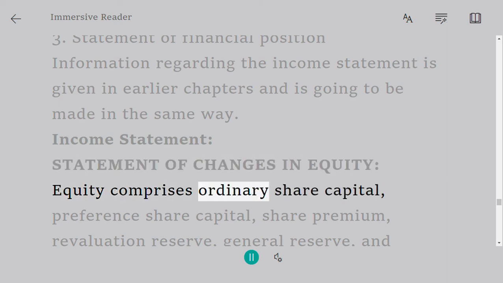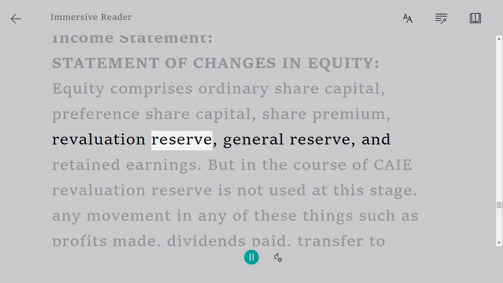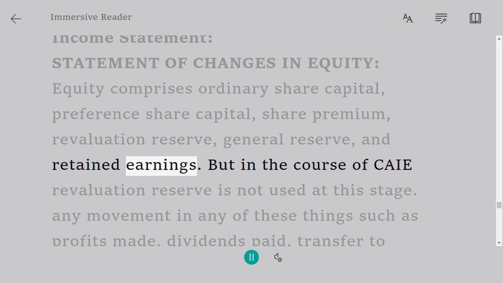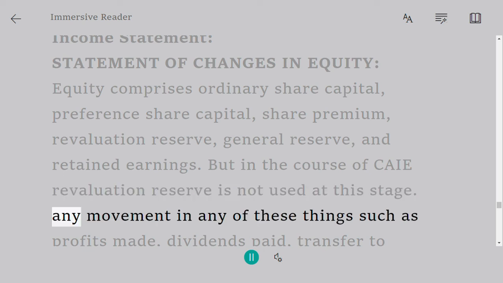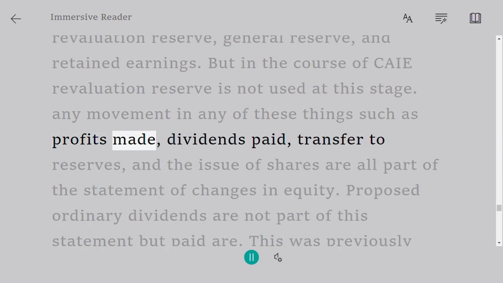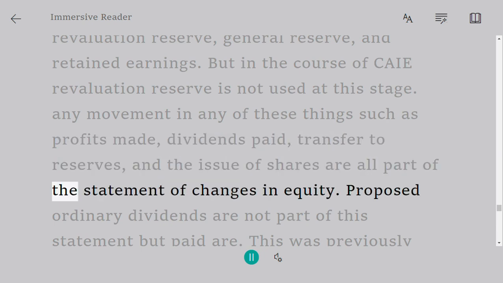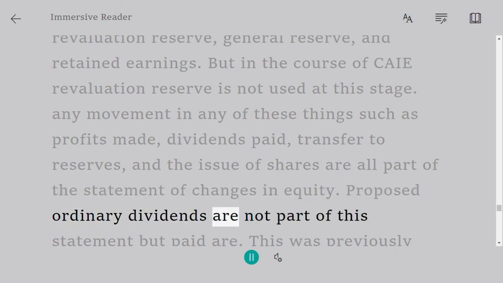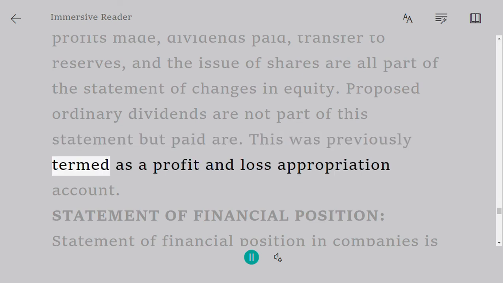Statement of changes in equity. Equity comprises ordinary share capital, preference share capital, share premium, revaluation reserve, general reserve, and retained earnings. But in the course of CAIE, revaluation reserve is not used at this stage. Any movement in any of these, such as profits made, dividends paid, transfer to reserves, and the issue of shares, are all part of the statement of changes in equity. Proposed ordinary dividends are not part of this statement, but paid are. This was previously termed a profit and loss appropriation account.